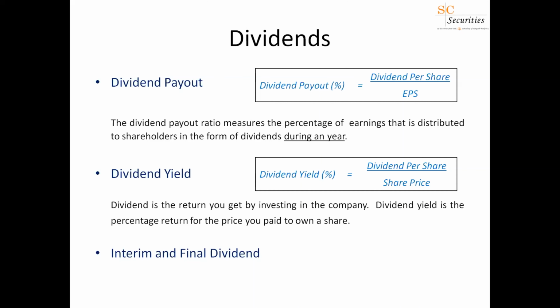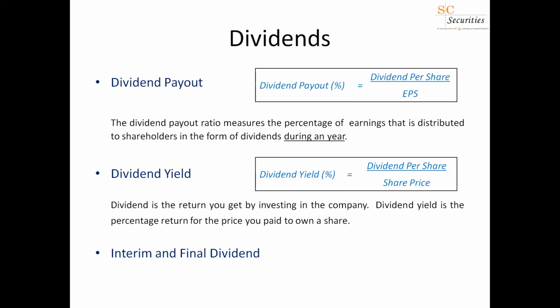Now, another thing I need to touch upon is interim dividends and final dividends. When a company announces a dividend, the announcement would say interim dividend or final dividend. What is the difference? An interim dividend is a dividend paid out by a company before the annual general meeting and before the final results are released.